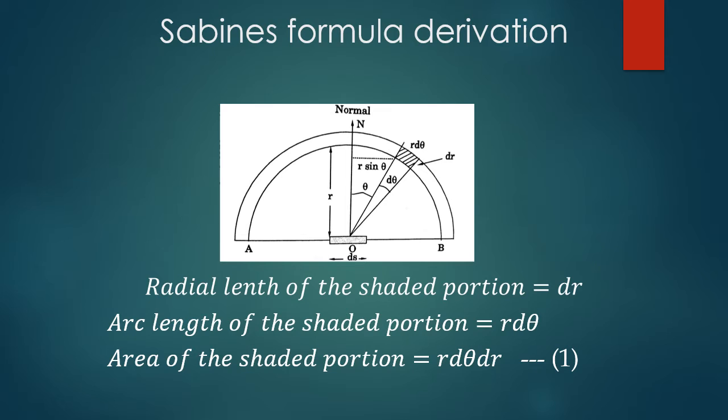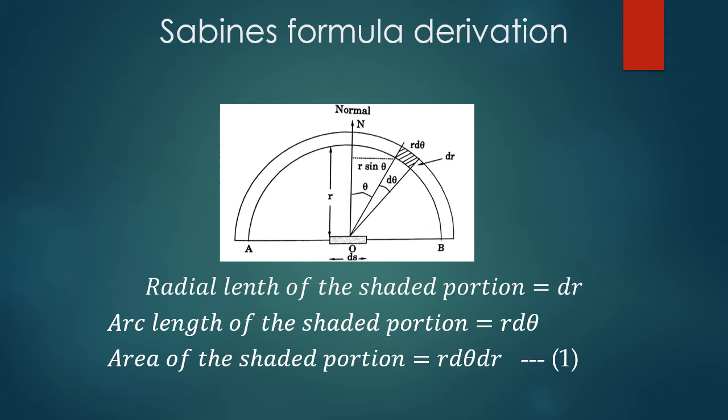Taking O as a midpoint on ds, two semicircles are drawn with radii r and r plus dr. Now consider a small shaded portion between the circles lying between two radii r and r plus dr drawn at angles theta and theta plus d theta with normal ON as shown in the figure.